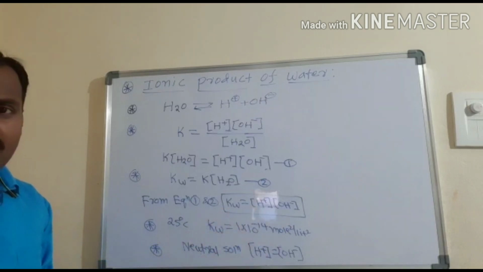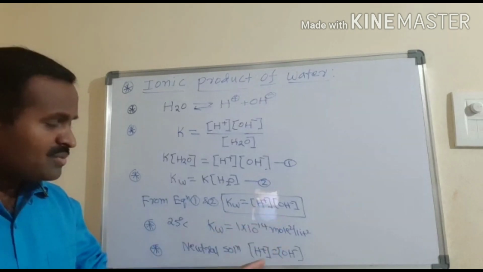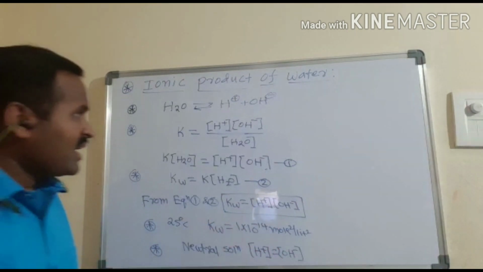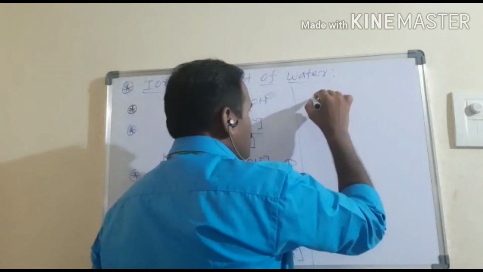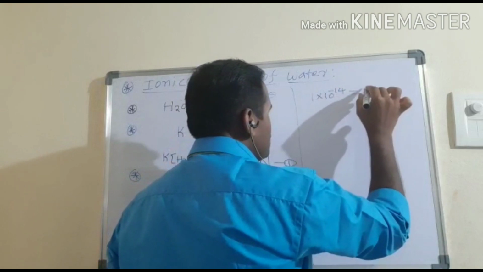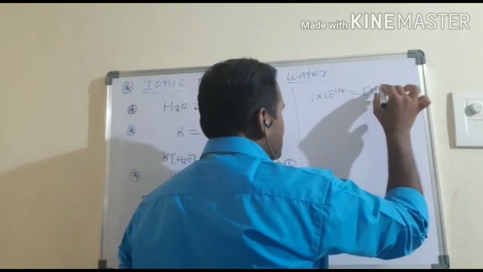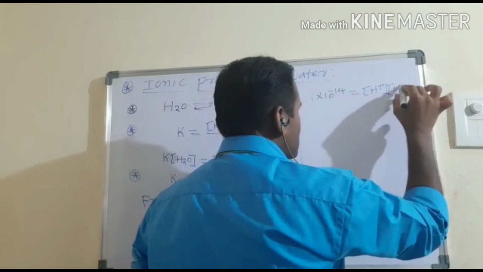The Kw value is 1 × 10^-14, whereas the H+ ion concentration should be equal to the OH- concentration. This equation can be written as 1 × 10^-14 equals H+ ion concentration times H+ ion concentration.